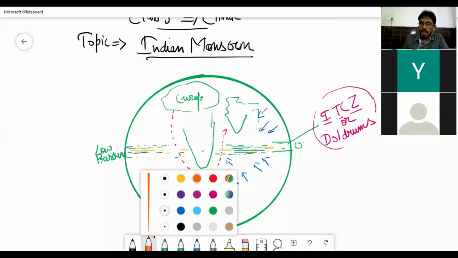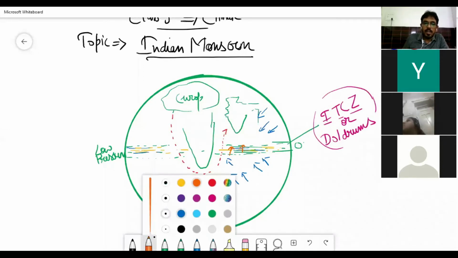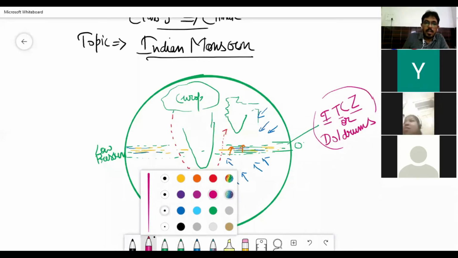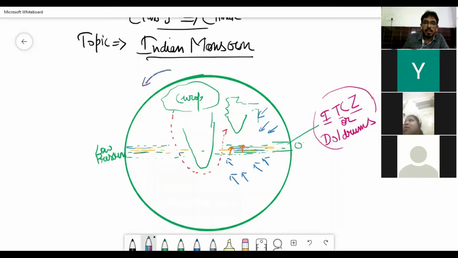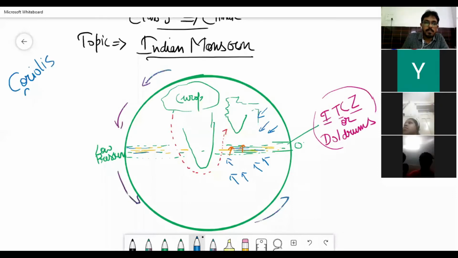Yes, absolutely, Shashad. When these winds move inside, they cross this ITCZ and it becomes straight. And when the earth is moving in this direction, due to the Coriolis force, as I have already explained, can anyone write in the chat box what the Coriolis force is?